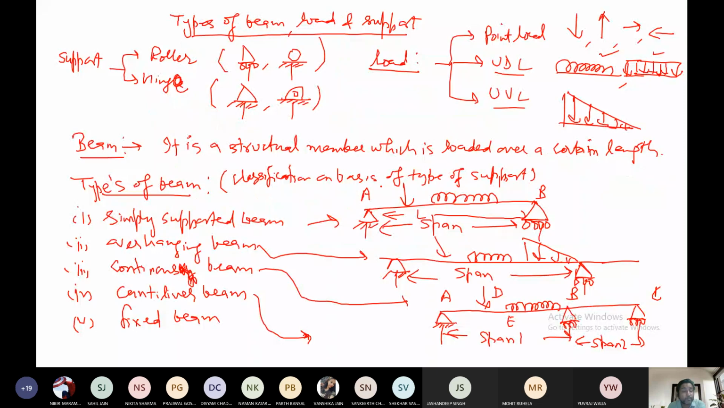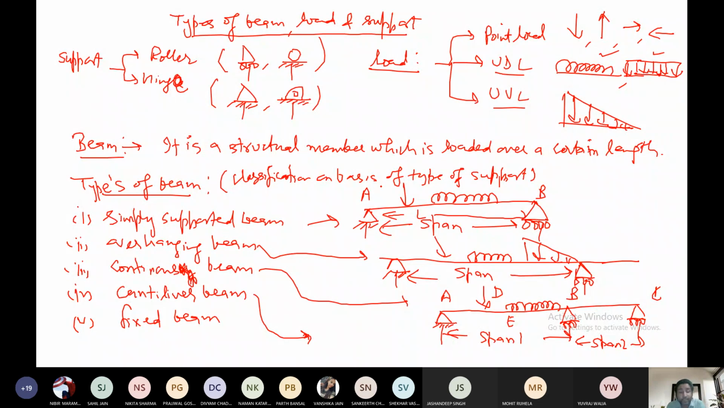We have 5 types of beam. Simply supported beam: what is the meaning of simply supported beam? Here you can see these supports are at the ends. So it is a type of beam in which supports are at the ends of the beam. Such a beam is called a simply supported beam. You can say AB is the beam and the total length is L, the span. So here supports are at the ends of the beam, so it is a simply supported beam.